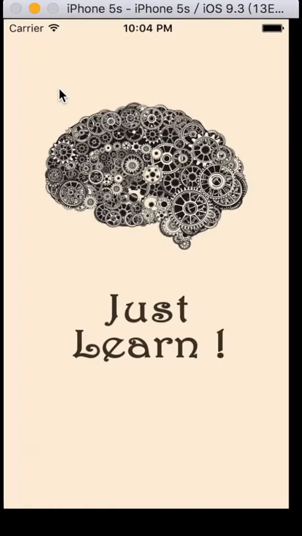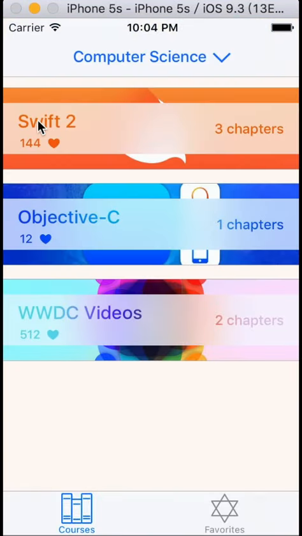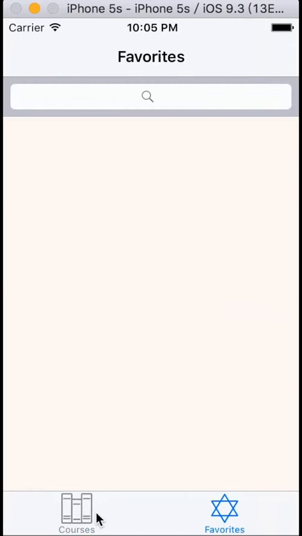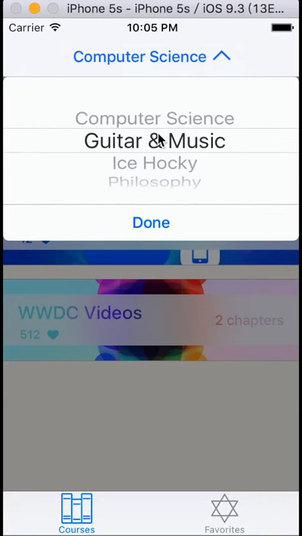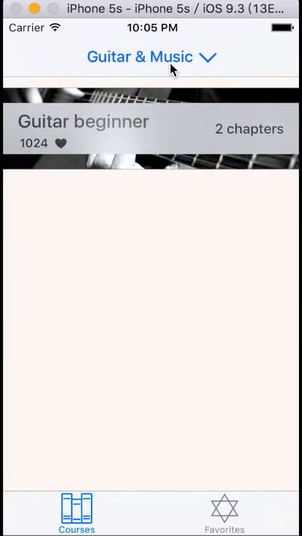Want to learn something on iPhone? Try our app, Just Learn. There are two main parts: courses you can learn and your favorites. And there are many subjects you can choose, like guitar and music, or ice hockey.